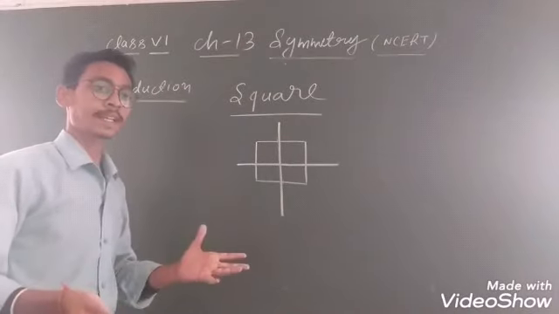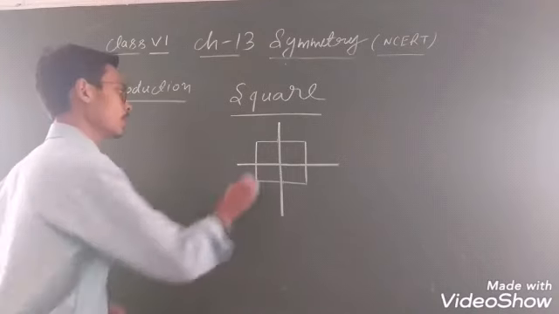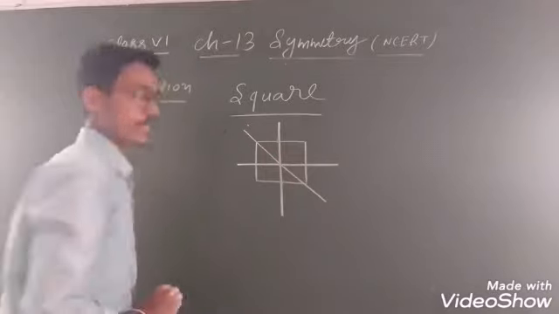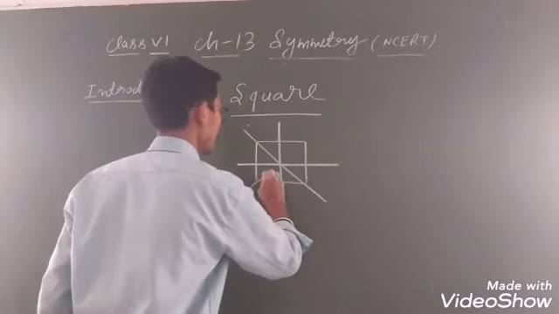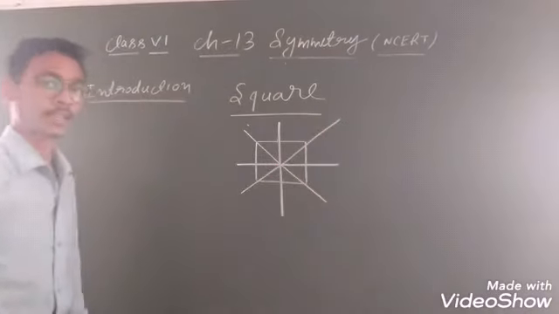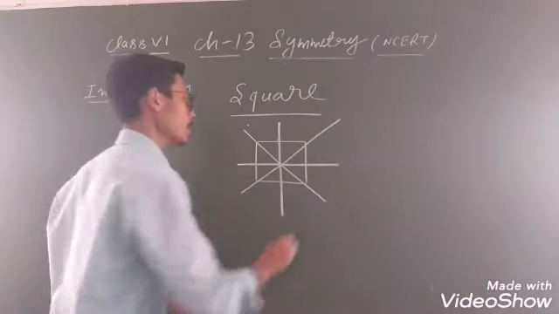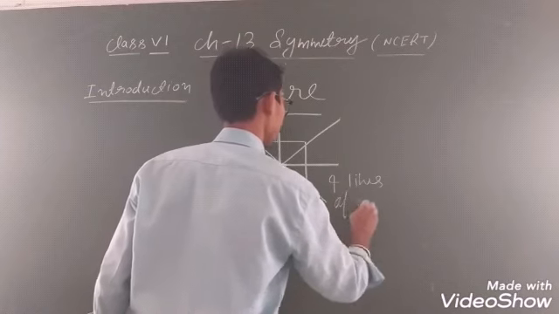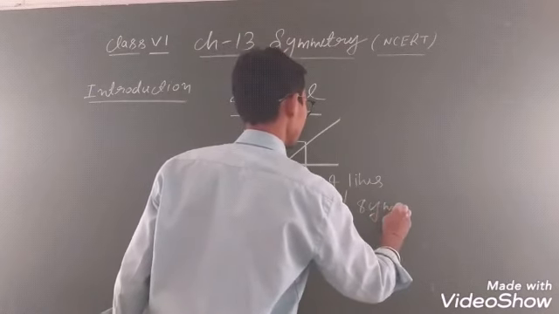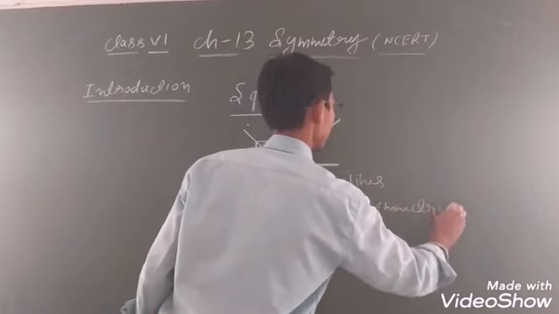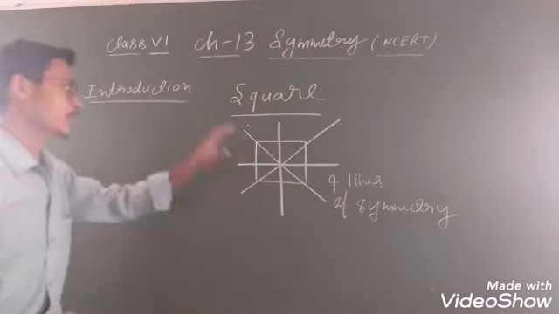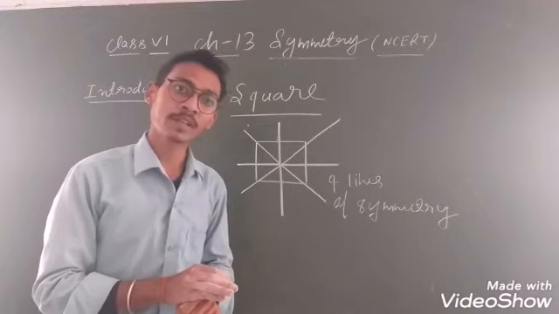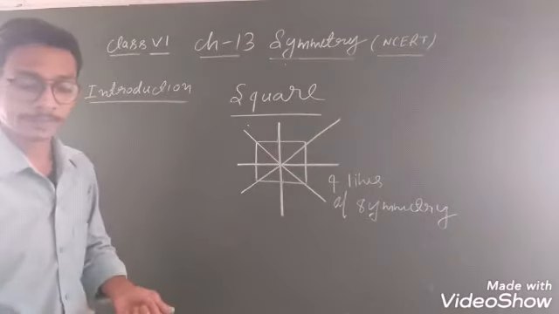If all sides are equal, it means the diagonals are also equal, so another line of symmetry is about the first diagonal and another about the second diagonal. So look, in this square there are four lines of symmetry. Clear to everyone? I think you are able to understand.